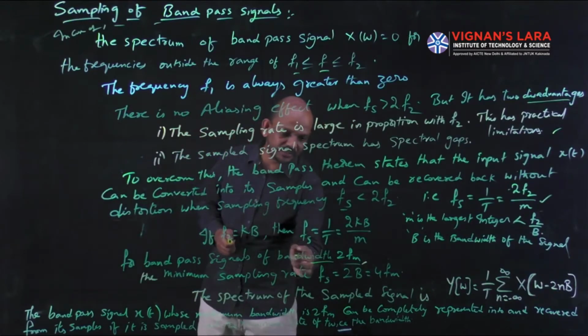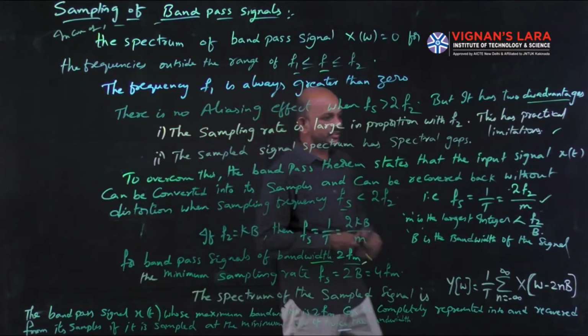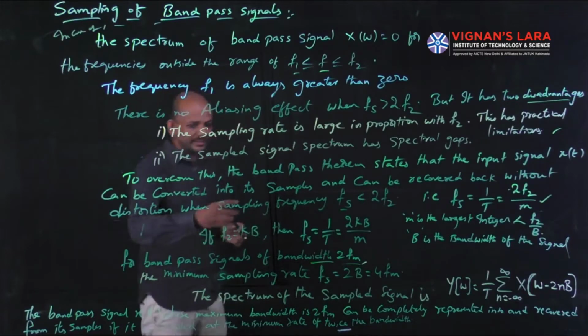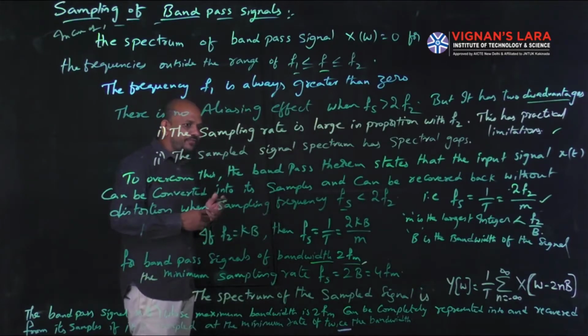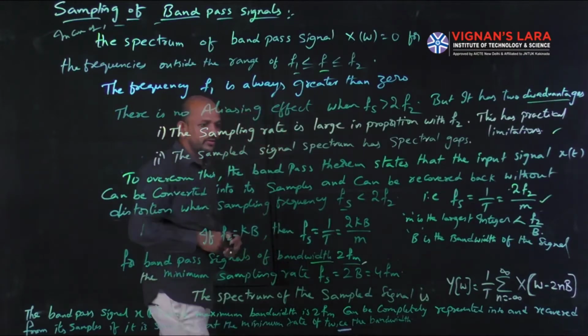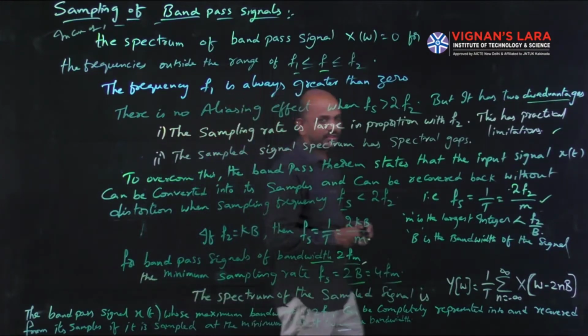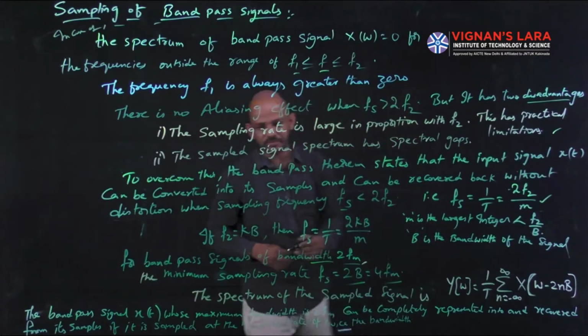So they said the bandwidth is equal to 2fm, so b equals 2fm. In that case, the minimum sampling rate fs will be equal to 2b, which is twice the bandwidth, or 4 times fm, where fm is the maximum frequency present in the signal. 4 times fm.